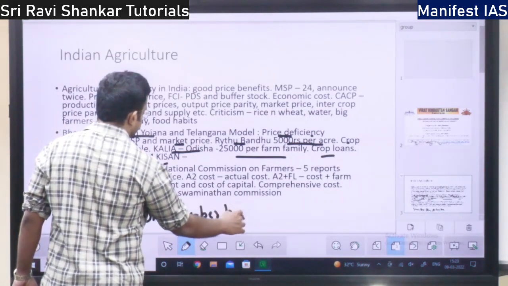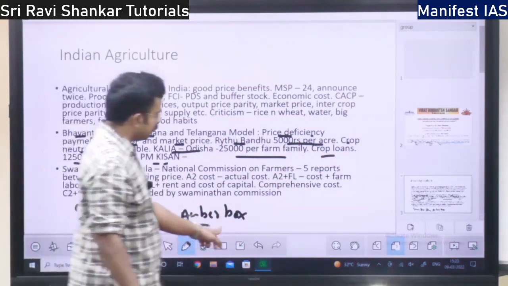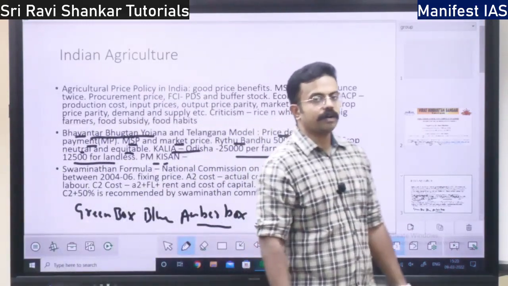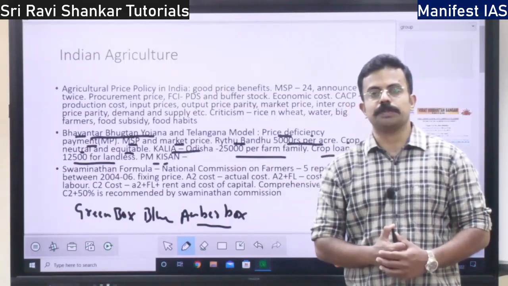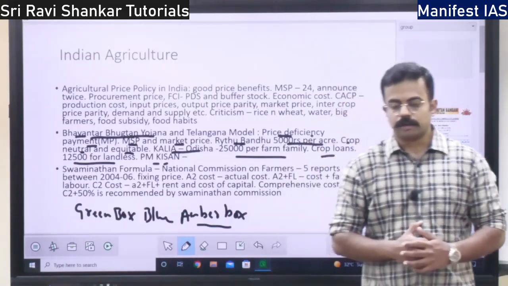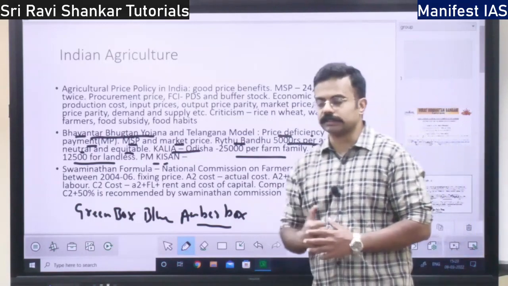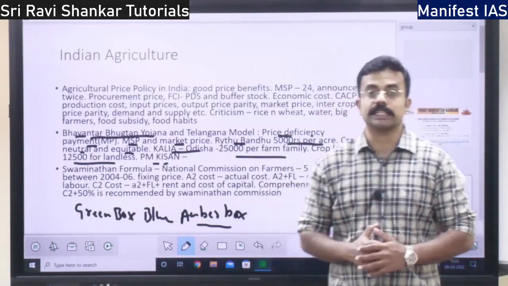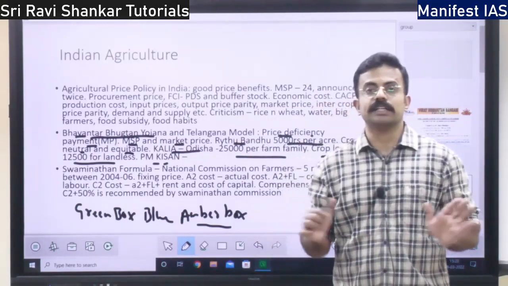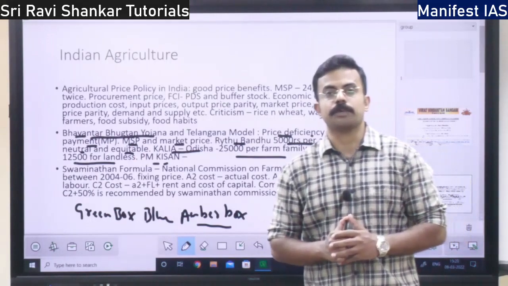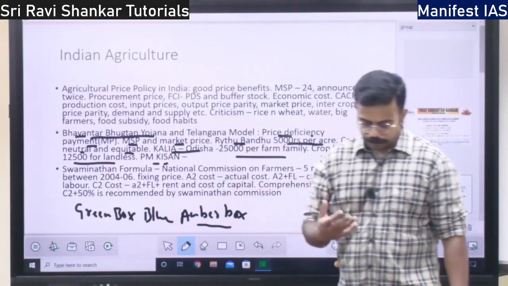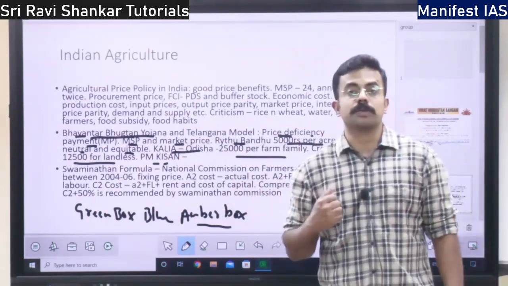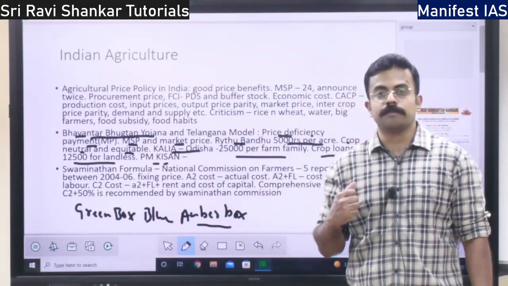So MSP is considered to be falling under the amber box. That is why the World Trade Organization was opposing the MSP regime. But the World Trade Organization is not hesitant with respect to the price support, that is, the government can give income support to the farmers.